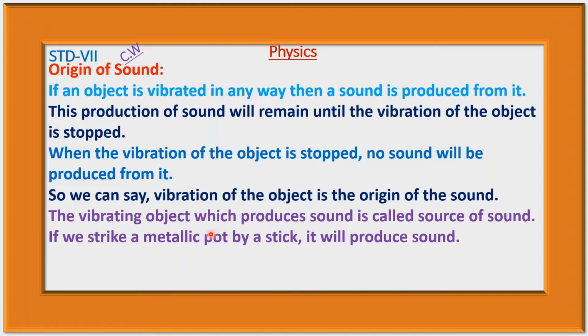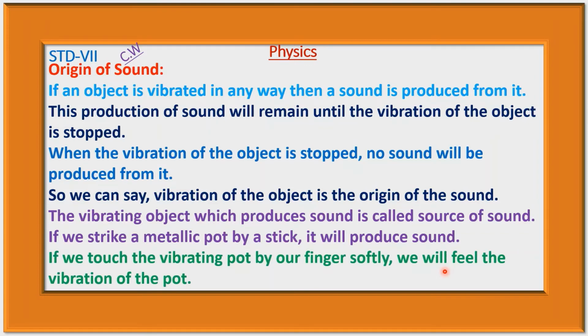If we strike a metallic pot by a stick, it will produce sound. If we touch the vibrating pot by our fingers softly, we will feel the vibration of the pot. That means vibration of the object is the source of sound.